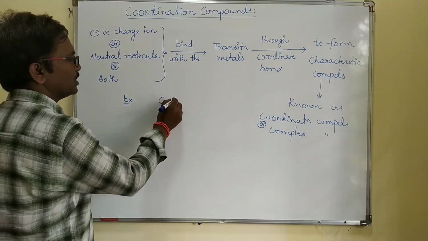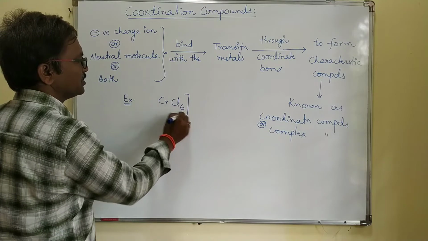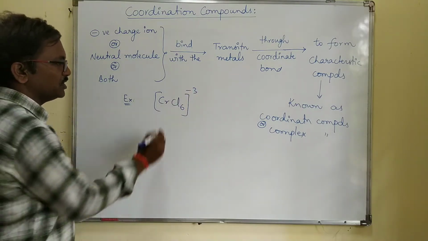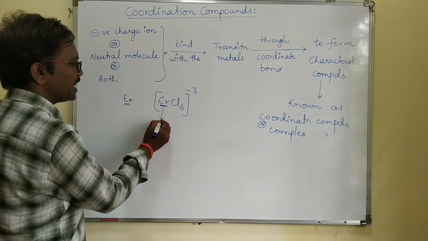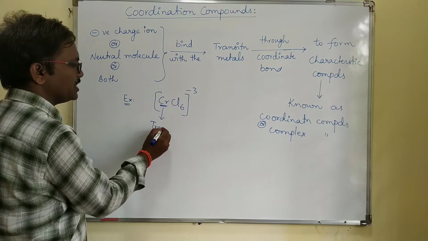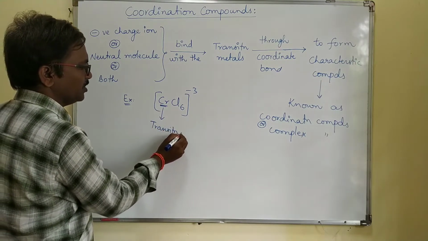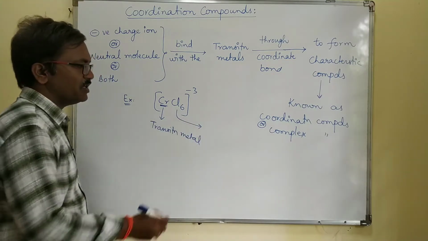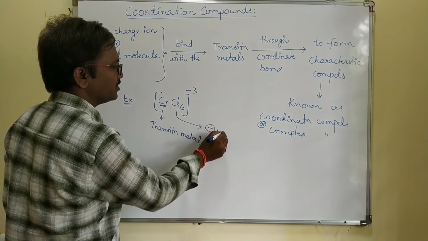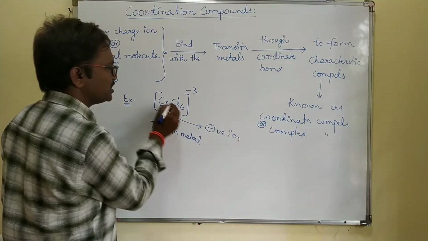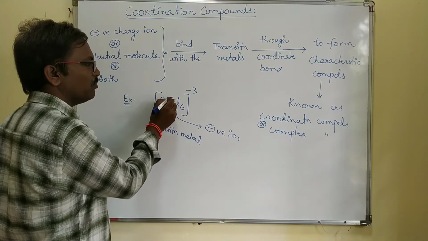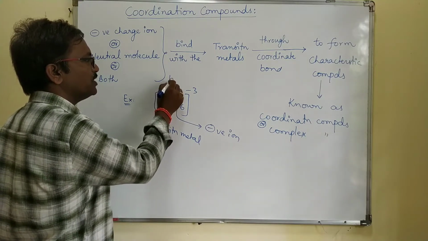Chromium Cl6. So this one is a transition metal, and Cl is a negative ion. So what is the bond between chromium and the 6 Cls?